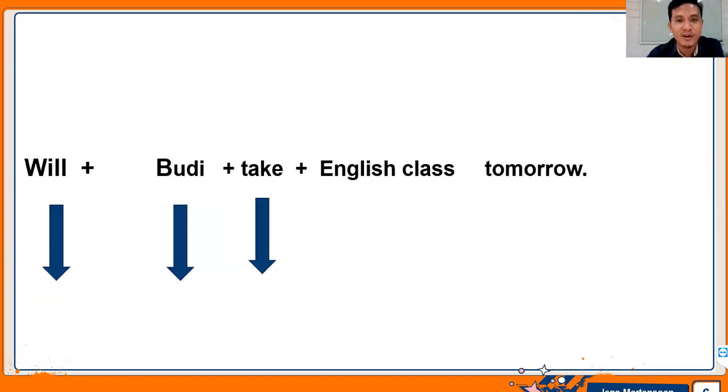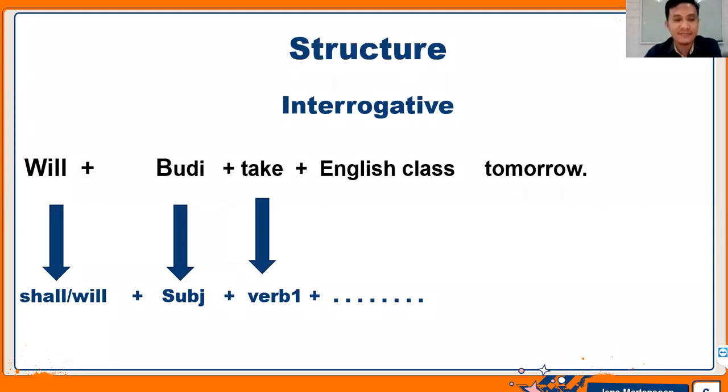Now the structure of the interrogative. How do we construct the sentence in interrogative? It's a bit different. Before, in negative and affirmative sentences, the subject is placed at the beginning of the sentence.